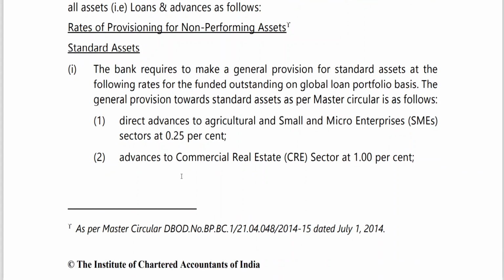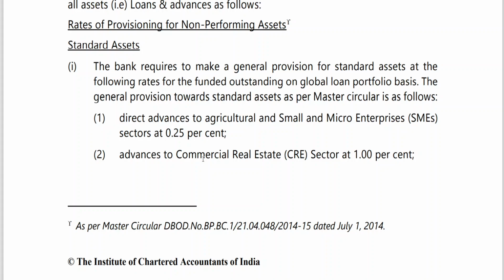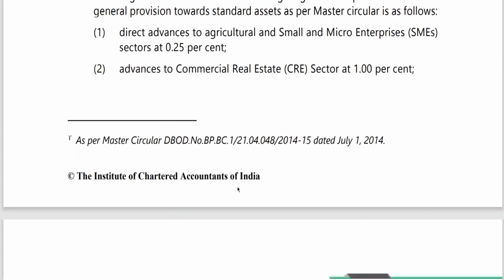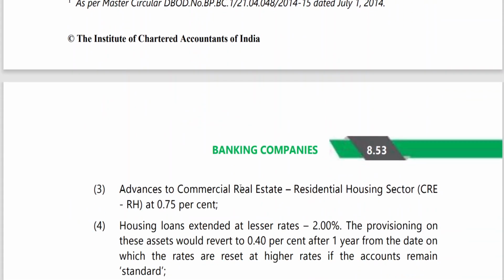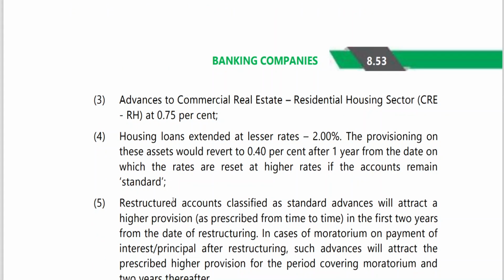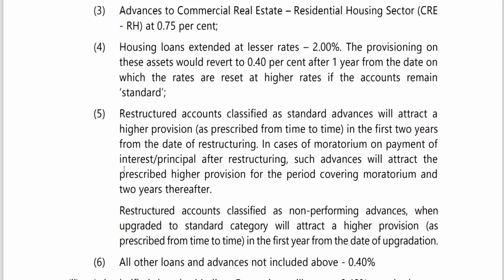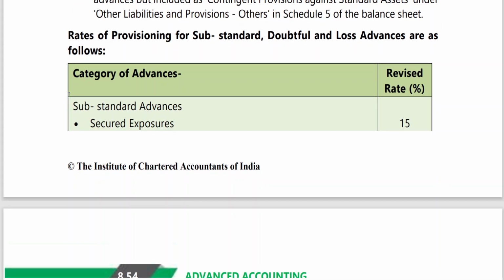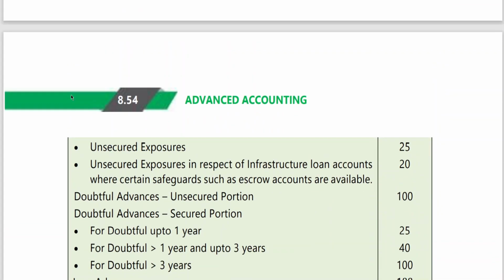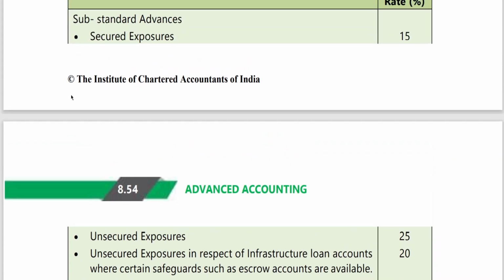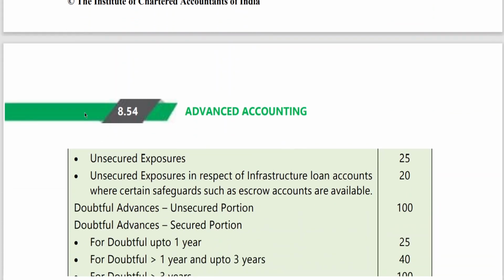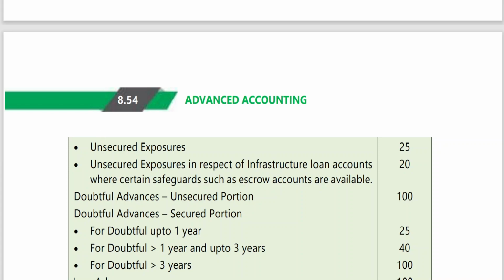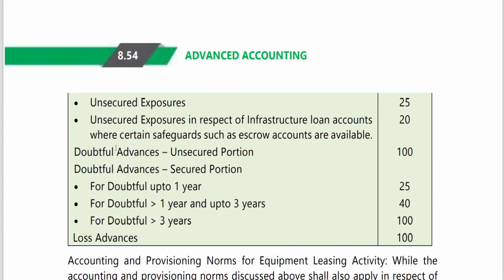Small and micro enterprise 0.25%, advances to commercial real estate 1%, advances to commercial real estate housing sector 0.75%, housing loans 2%, and all other loans and advances not includable 0.40%. These things we have learned already. Clear? Now substandard secured exposures 15%, unsecured 25%. Doubtful assets, you can see the problem.